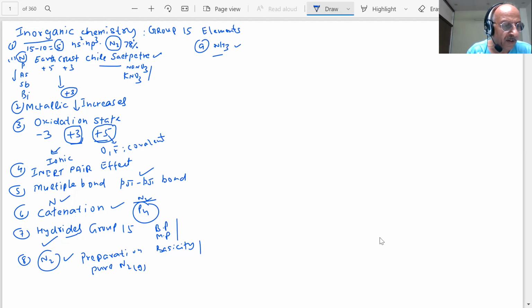Then some properties: ammonia is highly soluble in water and a basic solution is formed, and ammonia forms complexes with copper and silver, as you know. Certain tests and detection are also known. Ammonium salts are also known to you, students: ammonium chloride, ammonium sulfate, and ammonia acting as a Lewis base.